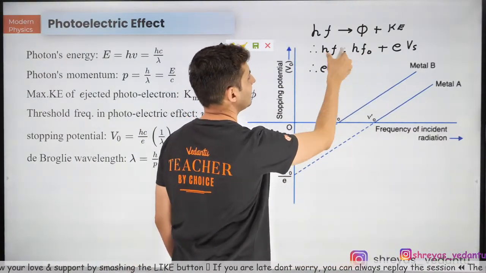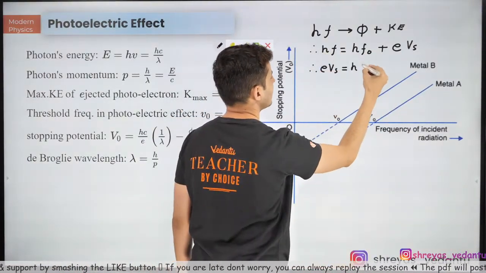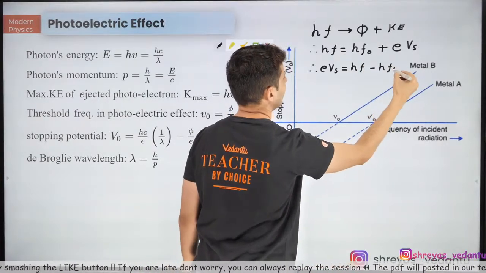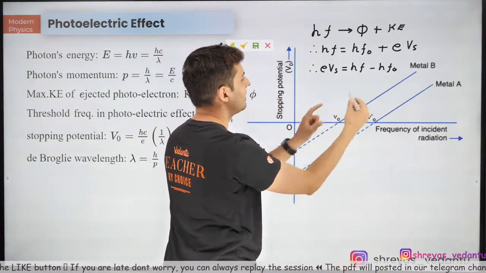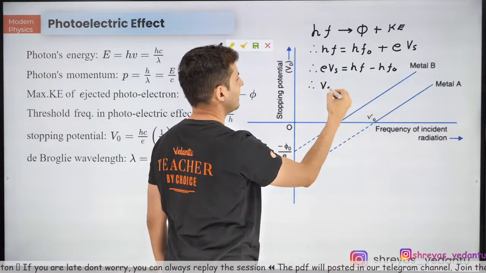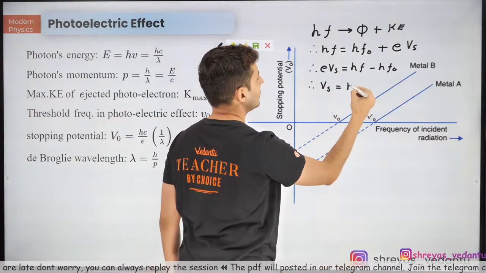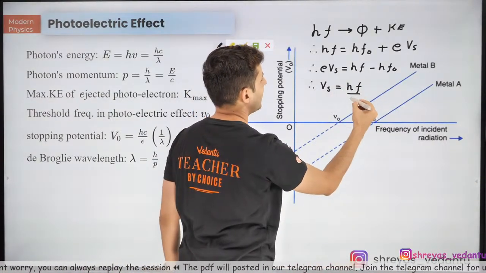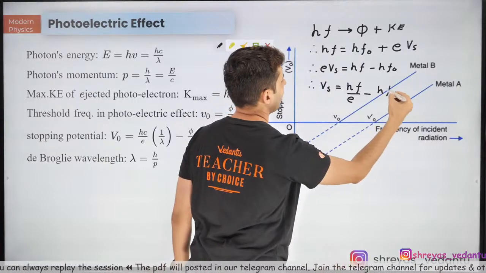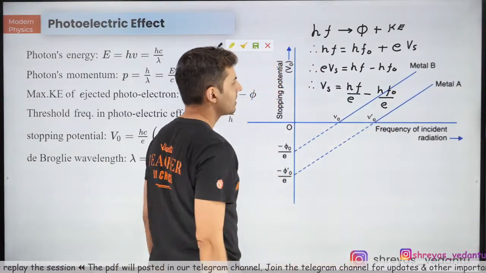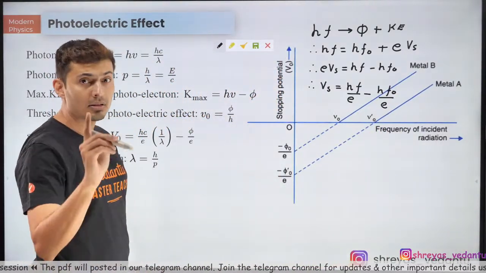Take this term over there, so it will become hf minus hf naught. Now divide the entire equation by e. So I'll get Vs is equal to hf by e minus hf naught by e. This is very, very interesting.